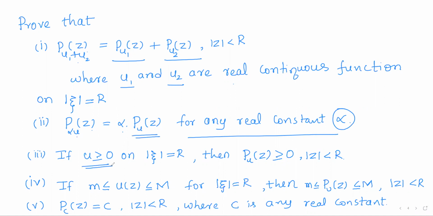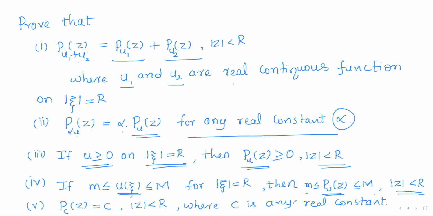And if u is non-negative, that is, if u is greater than or equal to 0 on the circle, then pu of z will be greater than or equal to 0 for all z with mod z less than r. And if u of xi values lie in between small m and capital M, then pu of z lies in between the same limits, small m and capital M, for all z with mod z less than r.